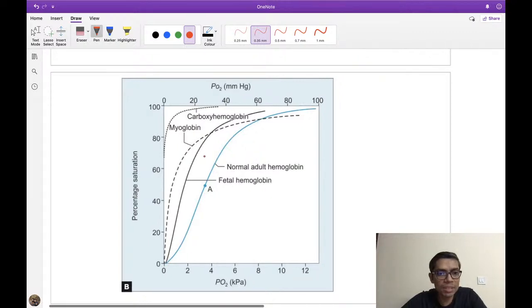Now here all of the curves have been superimposed on one another. Look at here, this is the normal curve, this is the fetal hemoglobin parallel to the adult hemoglobin curve, and the myoglobin curve, the shape is a little different, which is hyperbola, and carboxyhemoglobin, the curve is located here. So this is completely left shifted towards the y-axis. That we have already discussed.